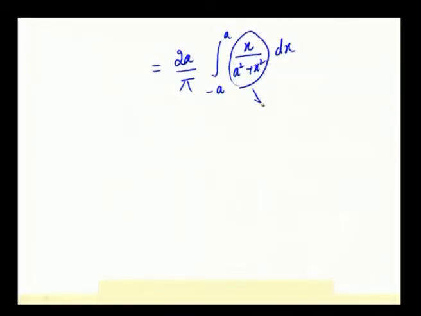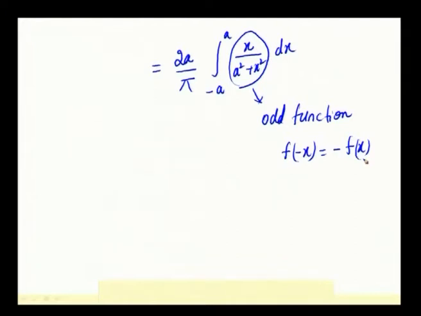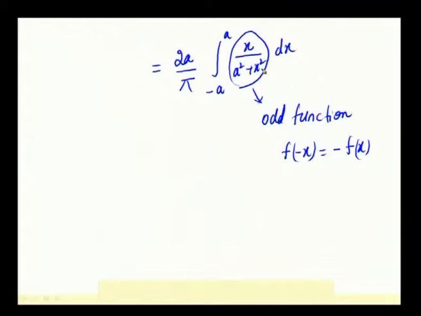Seeing this integrand, x by (a square plus x square) is an odd function. Odd function means f of minus x, when you replace x with minus x, becomes minus f of x. When you put minus x, it becomes minus of the whole function. So, x by (a square plus x square) is an odd function.